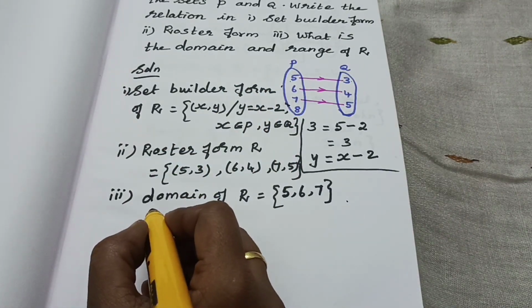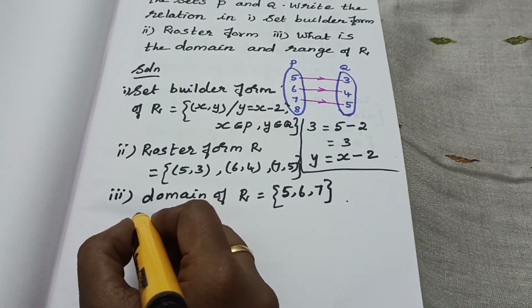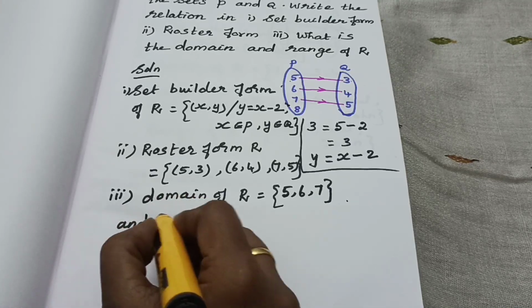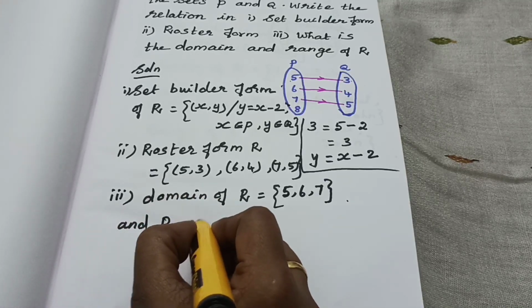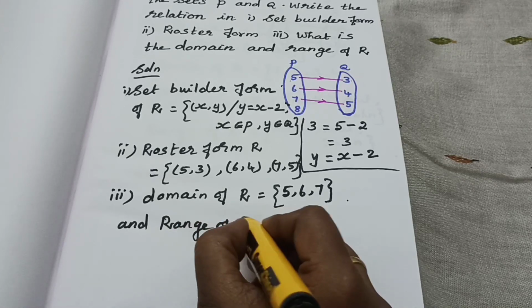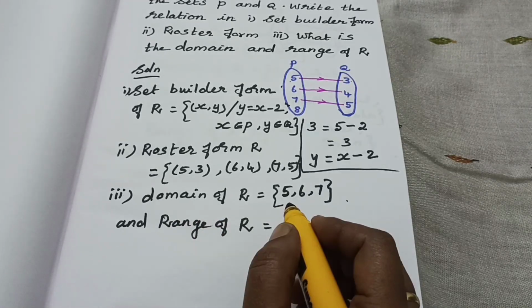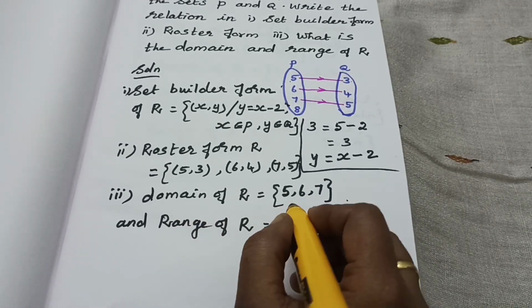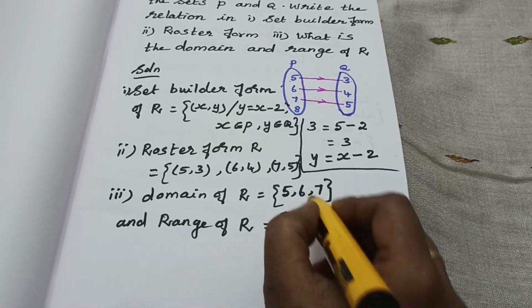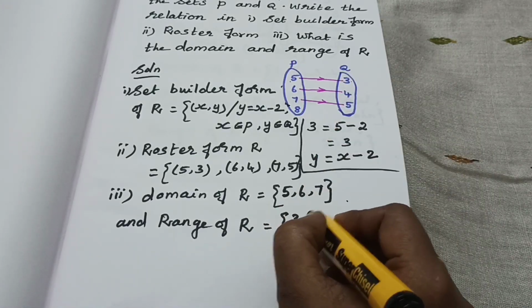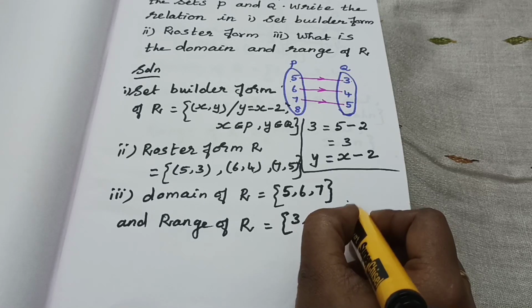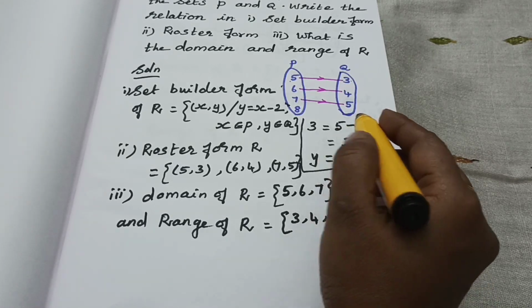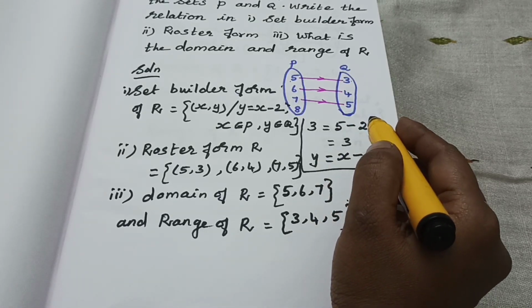Then range of R. Range of R is equal to, what's the range? Range of R is equal to the set {3, 4, 5}. Okay, then what's the definition?